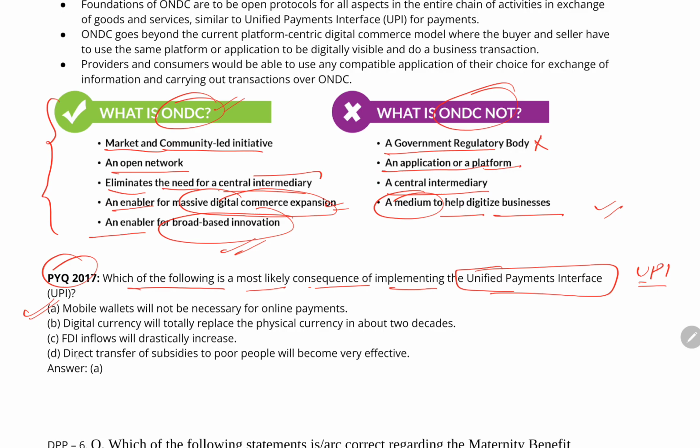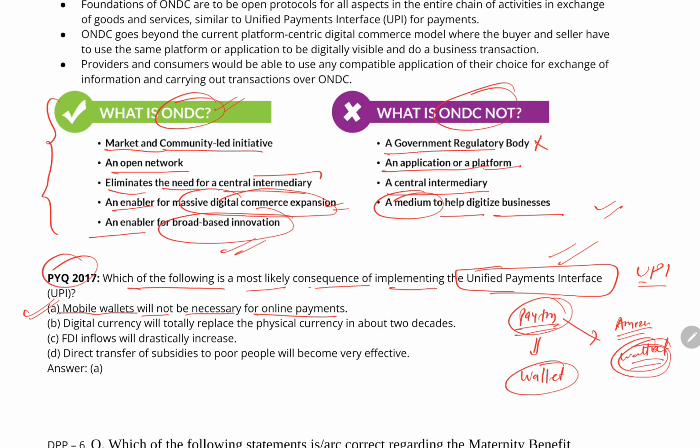So the correct answer is the first: mobile wallets will not be necessary for online payment. You know that in applications like Paytm or anything else, you have a wallet there, the Paytm wallet, or if you are using the Amazon app, you have your Amazon wallet. But with the introduction of UPI, you don't need these wallets. You can make the payment directly from your UPI ID, and the amount will be deducted from your same bank account. Okay, so the correct answer is option A.